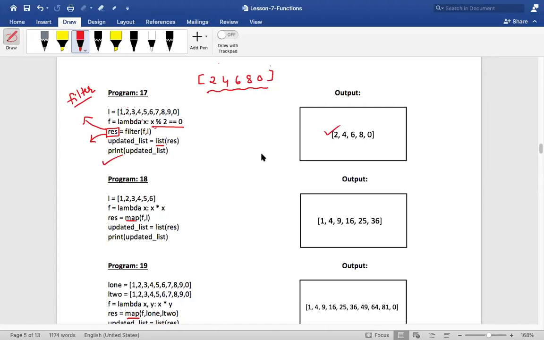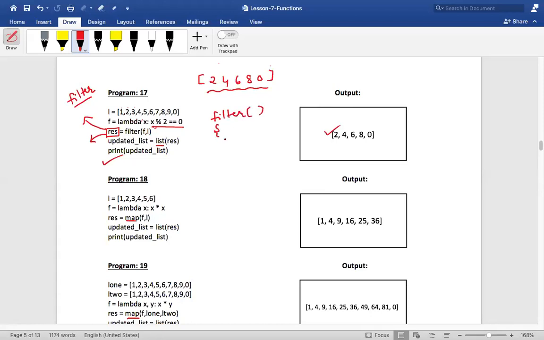No. It's not a loop, it's a function. Inside the filter, they would have used a loop.